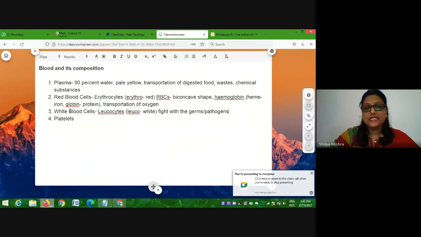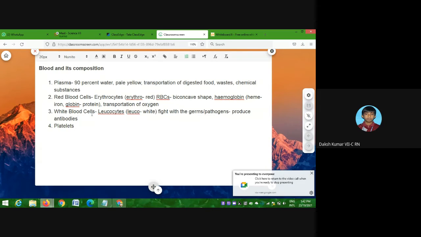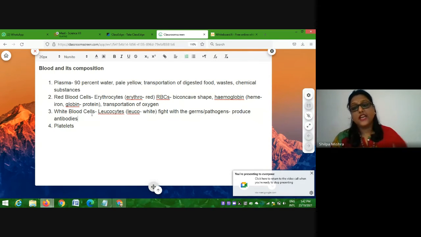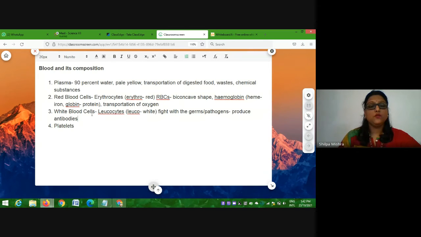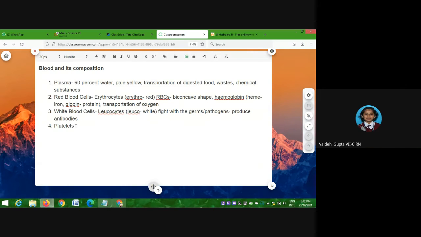So what do white blood cells do? They produce antibodies. How do they fight with the germs? By producing antibodies. Antibodies are the substances that actually fight with the germs or the pathogens. So these cells are providing a defensive mechanism to our body so that our body can fight with the germs. Got it? So this is the work of white blood cells. Got it, everyone? Yes, ma'am.